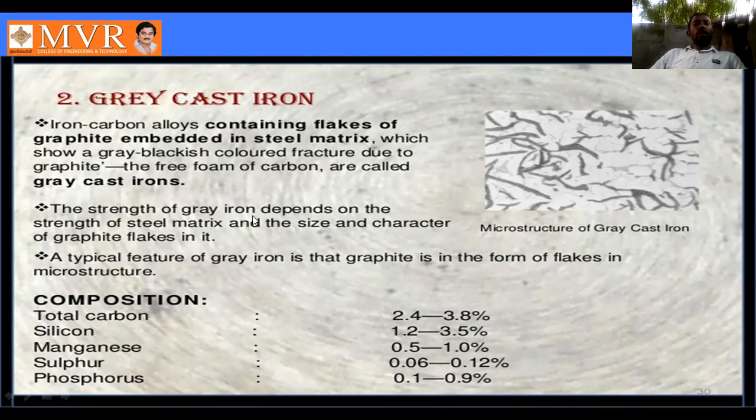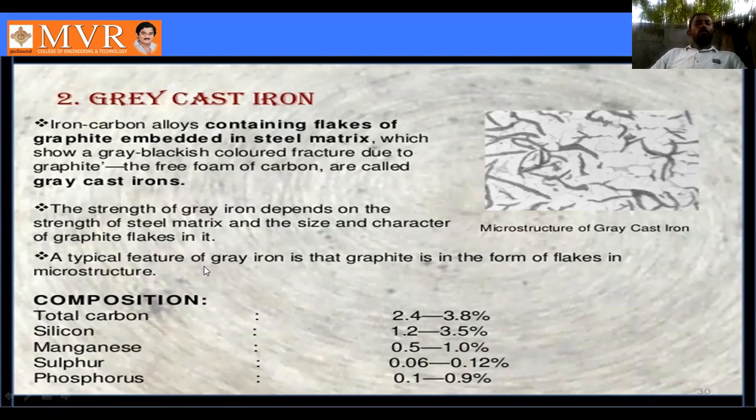The strength of gray iron depends on the strength of the steel matrix, and on the size and character of the graphite flakes in it. So that is one of the points.